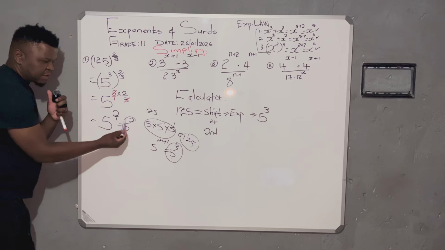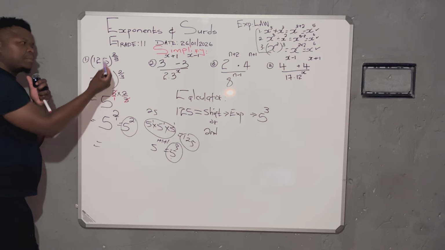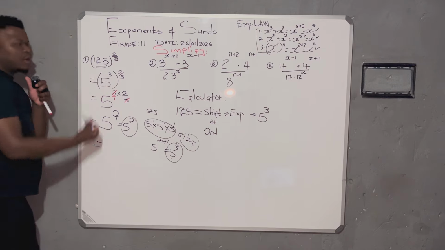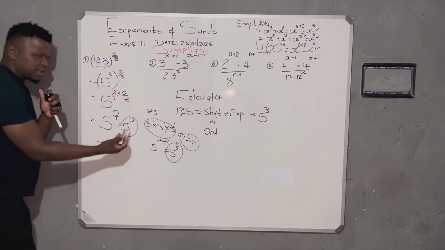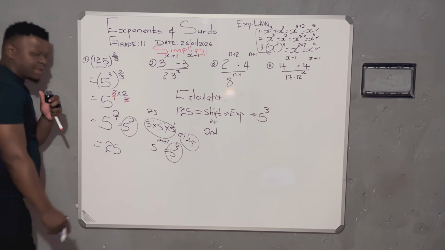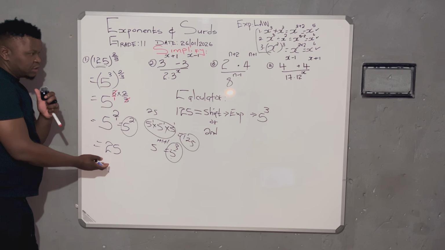Now, never leave your answer in exponential form. From the start, we changed into exponential, but it was a whole number. Towards the end, the exponential will take it back to the whole number. So what is 5 squared? It is 5 times 5, which gives us 25. That is the end. This is what they expect from you in examination.